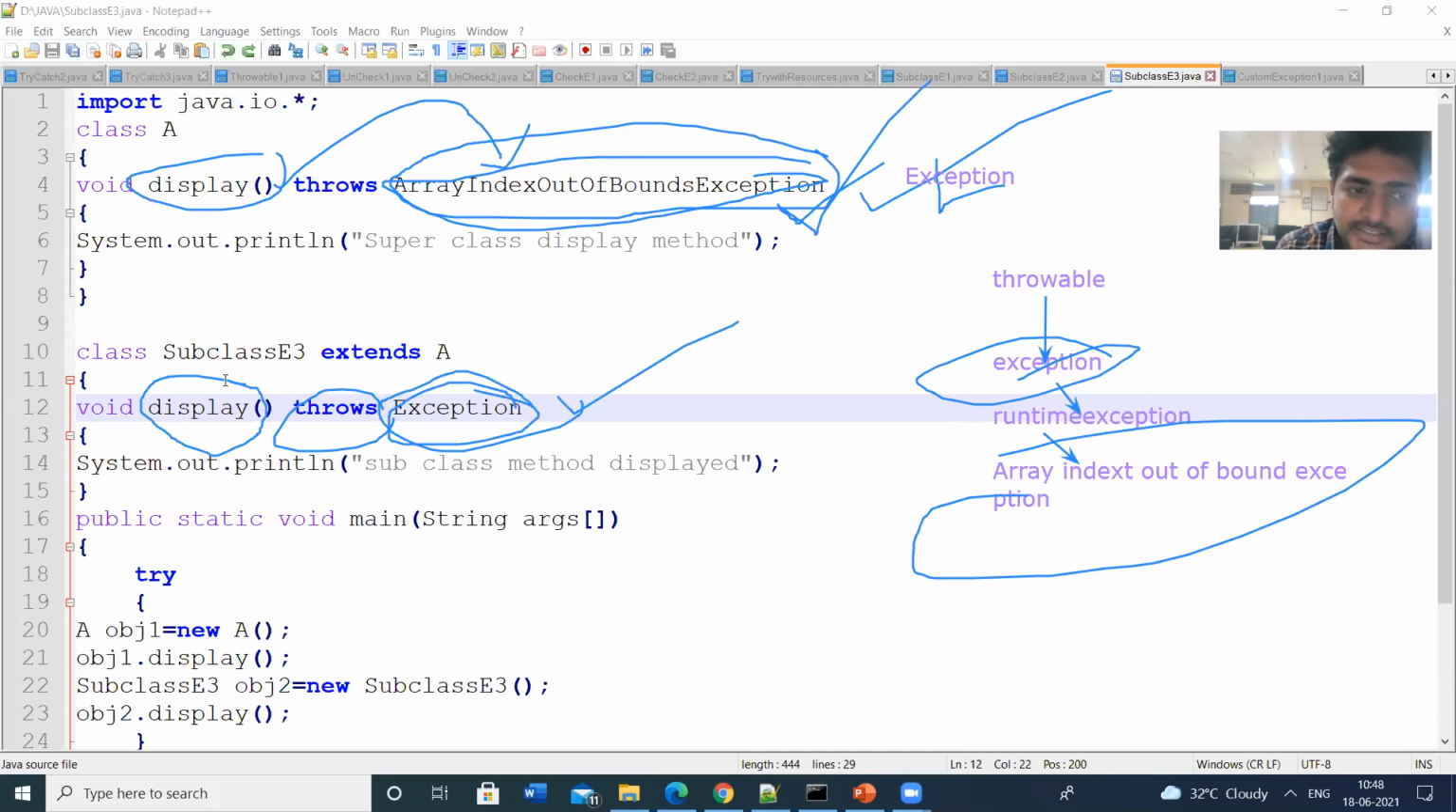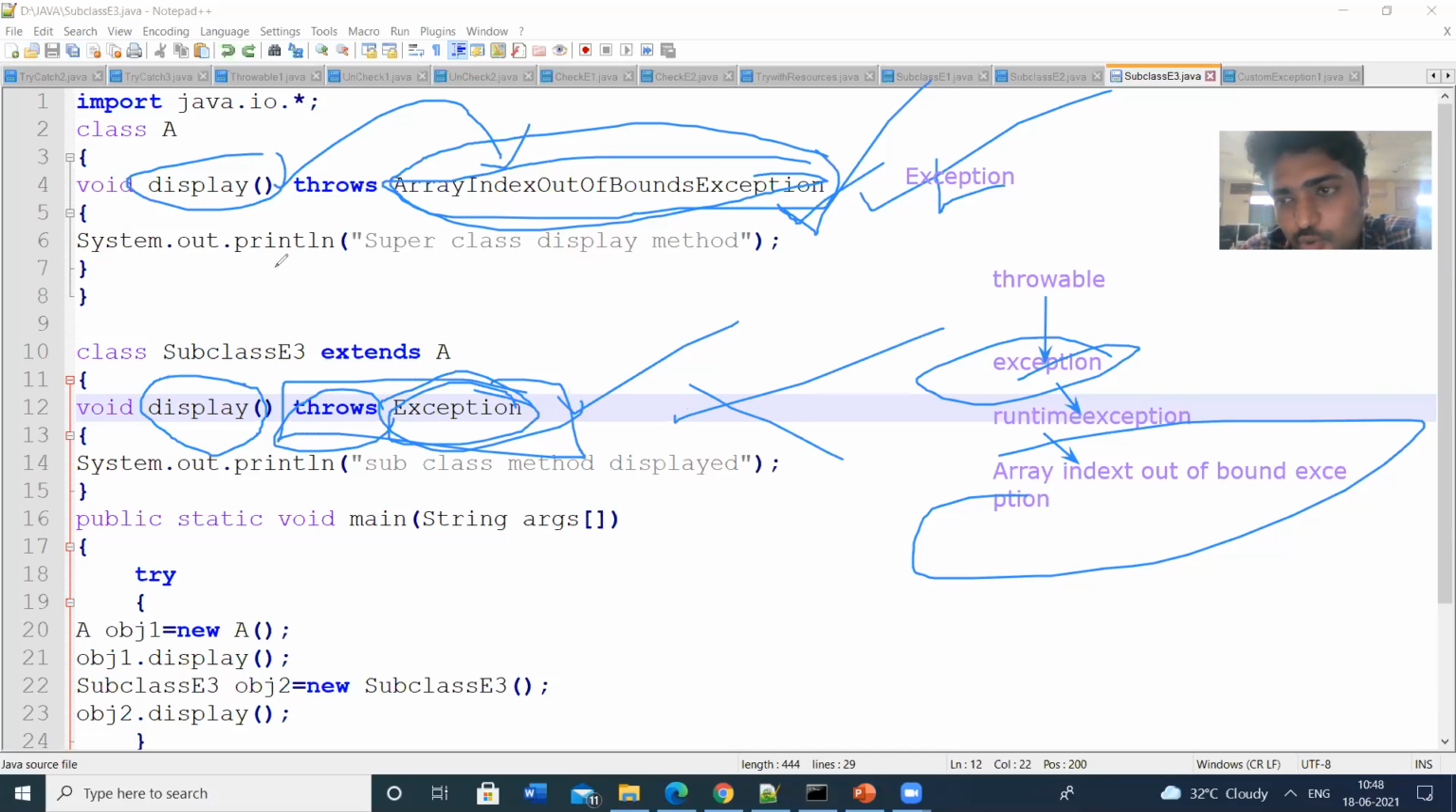So if the subclass is going to throw some exception, this exception must be a subclass of Exception. This exception should be a subclass of this exception, so that should be taken care of. If you give it like this, you will get an error. Or the subclass may not throw any exception, that is possible. If the superclass is going to throw an exception, that is valid. So what about the subclass? The subclass can throw the exception, or the subclass may not throw the exception.